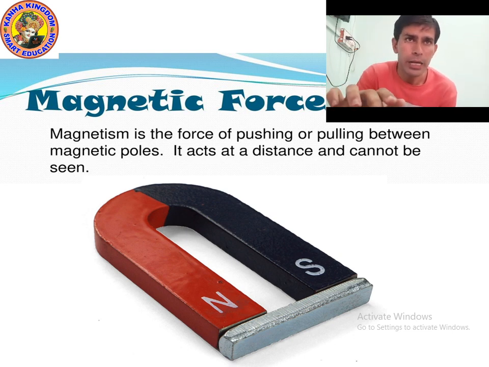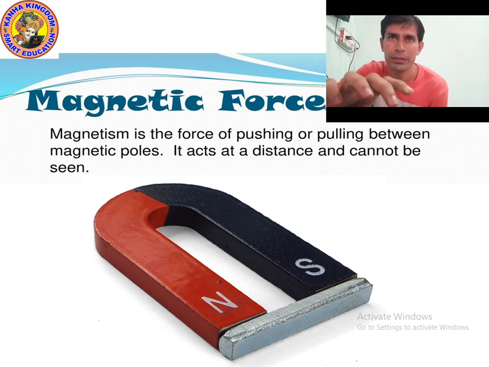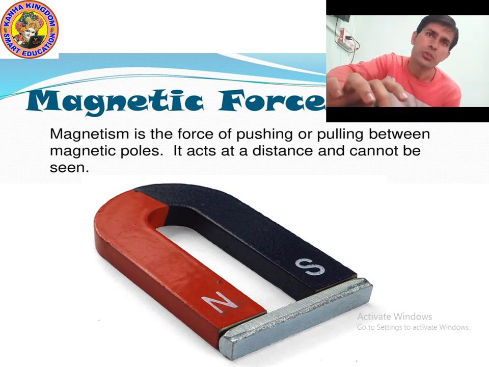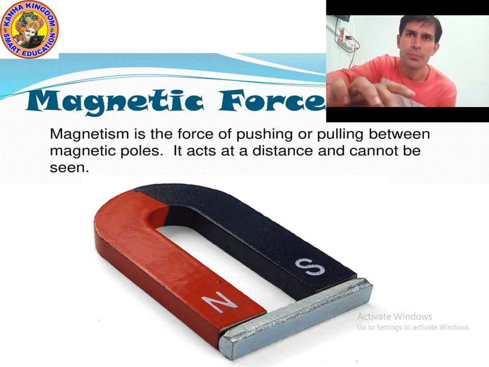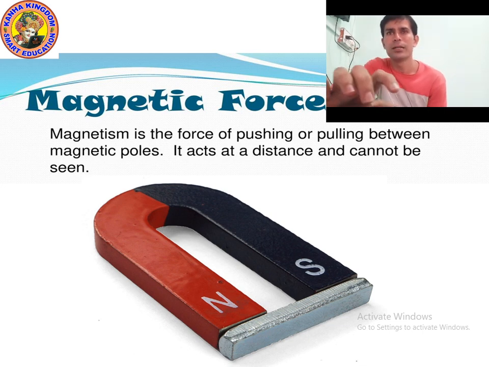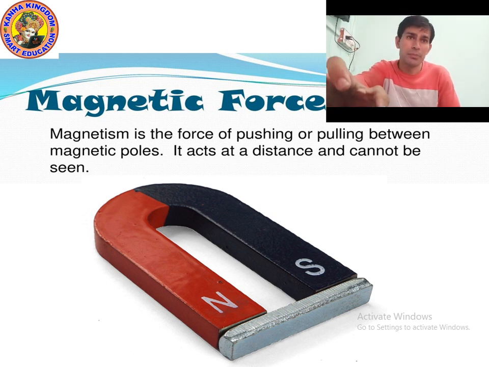Now do an activity. Take two rectangular magnets and bring their poles near to each other and find out what will happen. Let's find out. Let's move on to the next point.